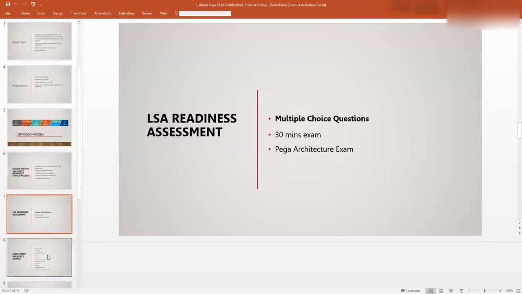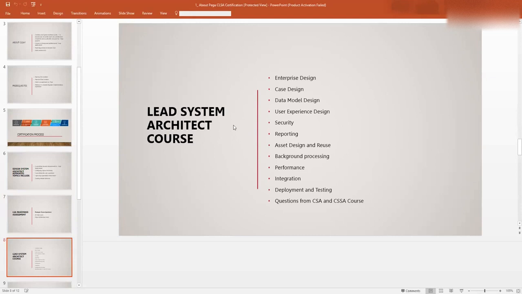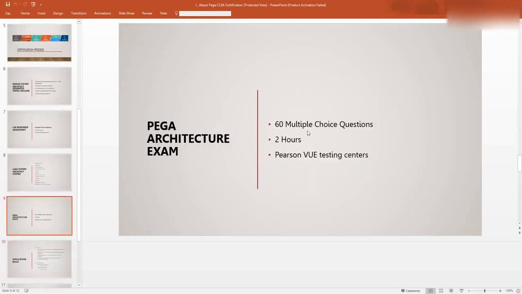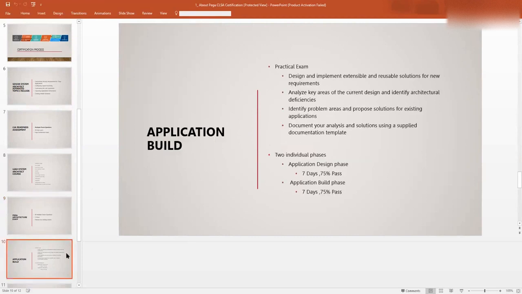Once you qualify the readiness exam, then comes your architecture exam. These are also multiple choice questions. You have 60 multiple choice questions for 2 hours, and you have to go to Pearson testing centers to complete this exam. Once you qualify, you go to application build. The application build has 2 phases: a design phase and a build phase. You have one week to complete your design phase with a pass mark of 75%.